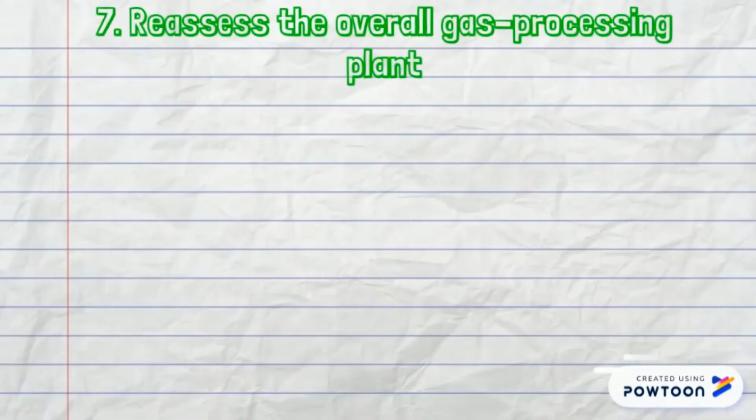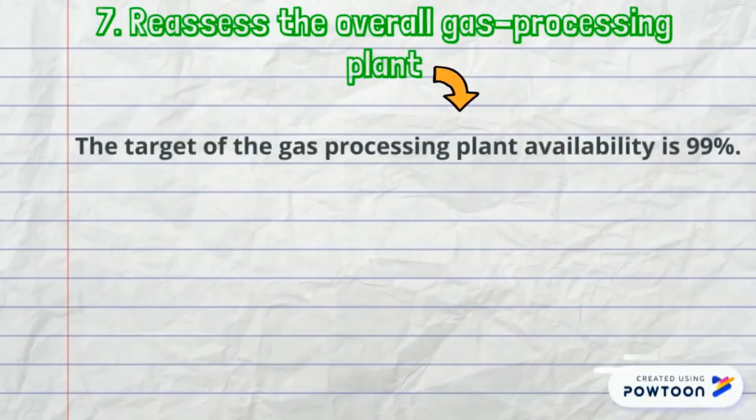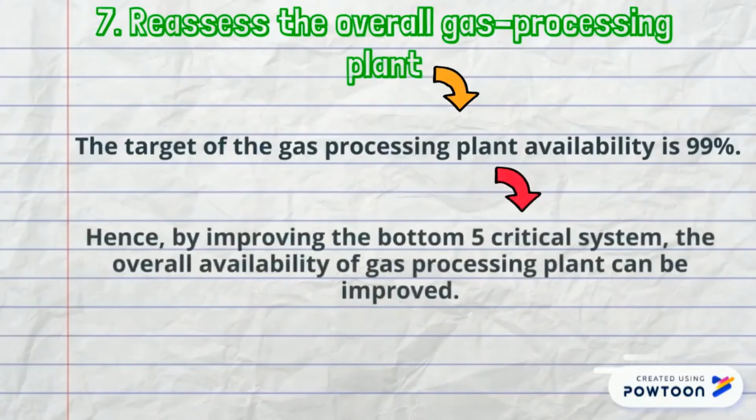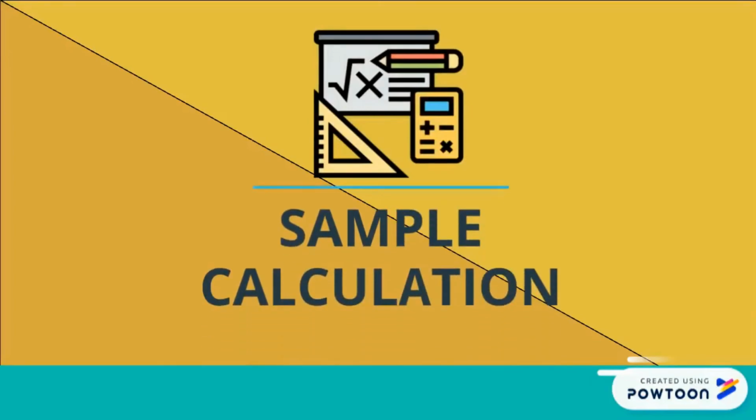Finally, after the improvement process, the overall gas processing plant availability are reassessed. The target of the gas processing plant availability is 99% of availability. Hence, by improving the bottom 5 critical systems, the overall availability of the gas processing plant can be improved. So now, let us see the sample calculation inside this project.